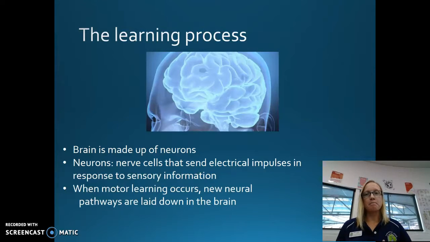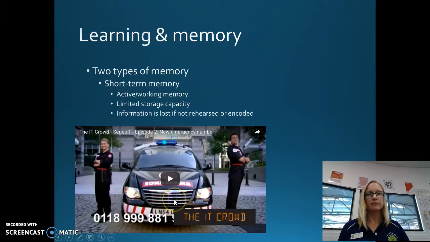Okay? Now there are millions and millions of different neural pathways that happen as a result of different stimulus. So when motor learning occurs, new neural pathways are laid down in the brain. That's really important because the strength of those neural pathways is determined by practice. If you're learning a new skill, the pathway needs to be laid down first and foremost, and then it becomes strengthened, and then we make additional connections based on our training process. But when we are learning, yes, we're using these neurons and laying down additional neural paths, but it's important to know that we have different types of memory that also influence the learning process.